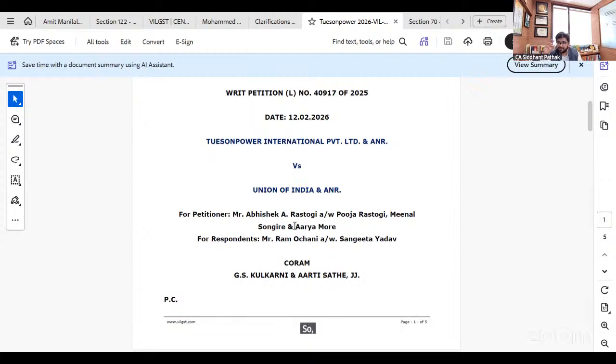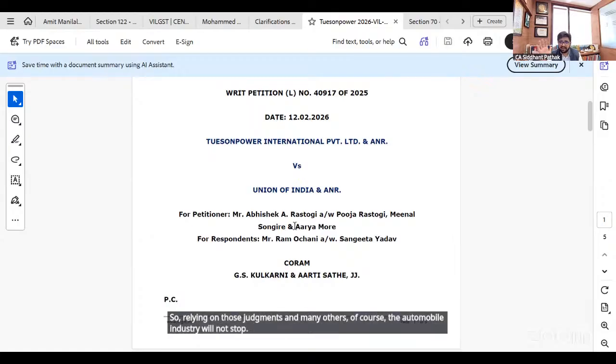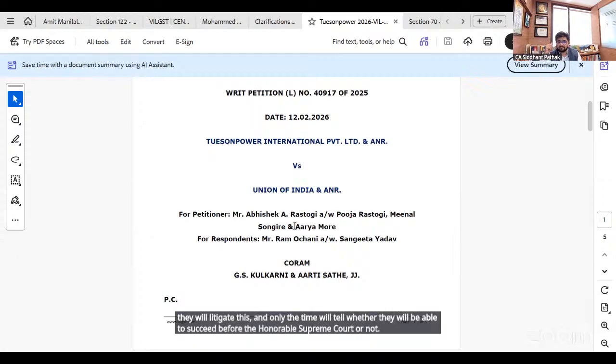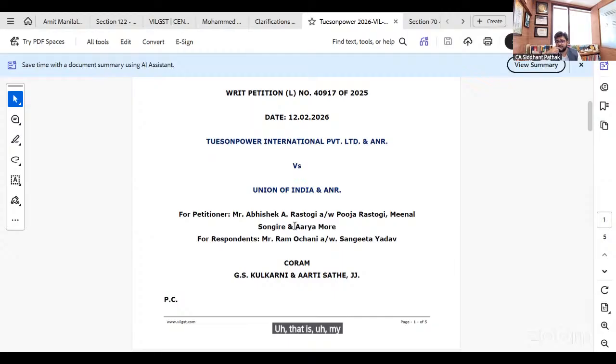So relying on those judgments and many others, of course, the automobile industry will not stop. They will litigate this, and only time will tell whether they will be able to succeed before the Honorable Supreme Court or not. That is my view with respect to this issue.